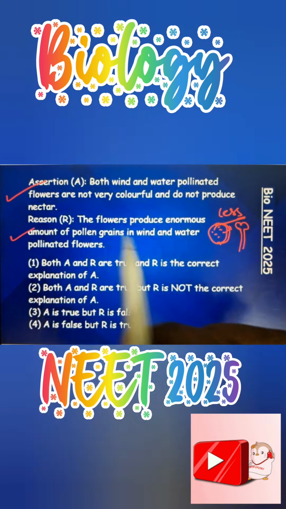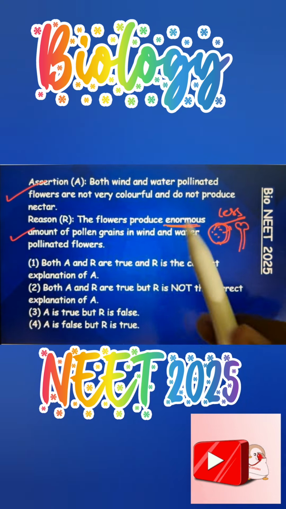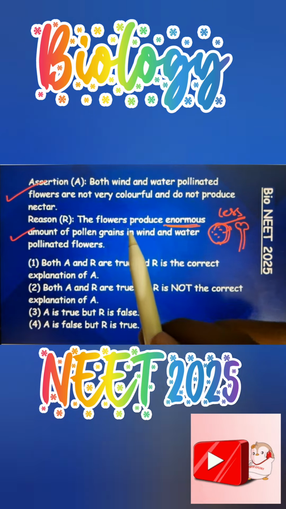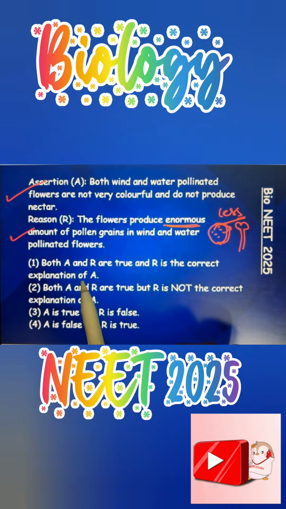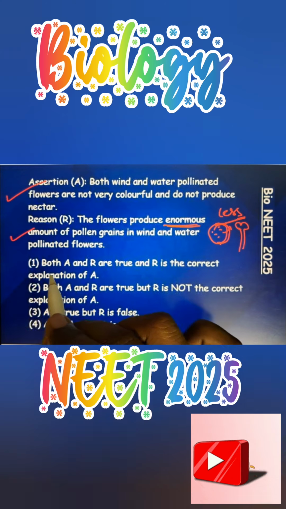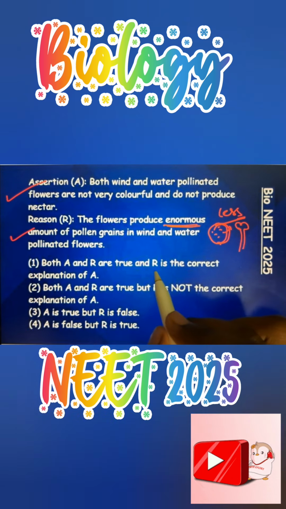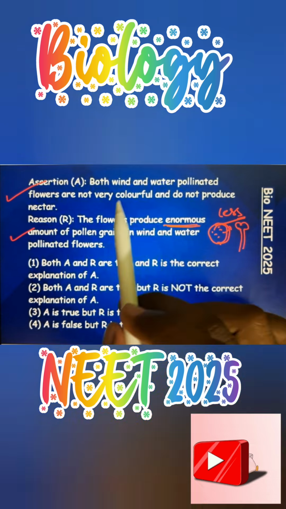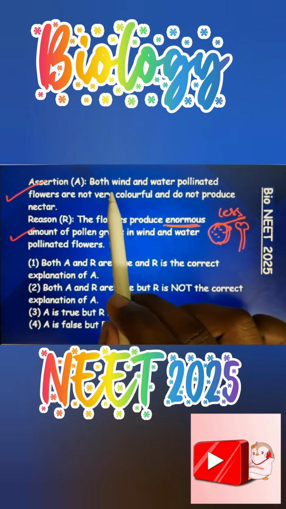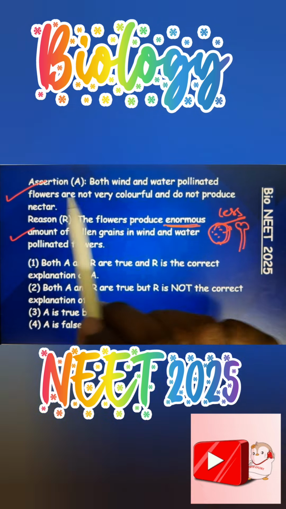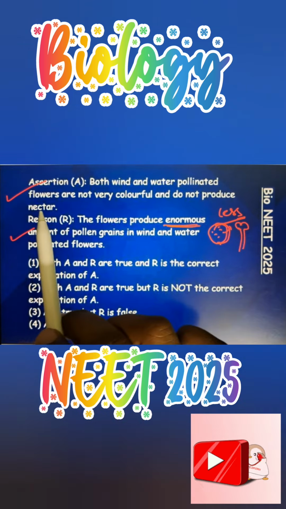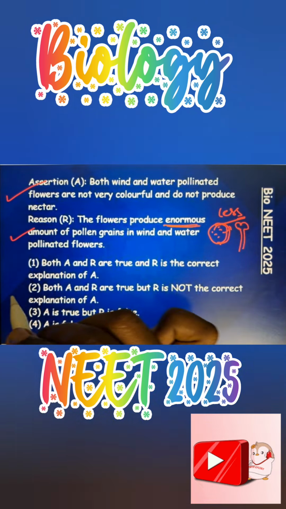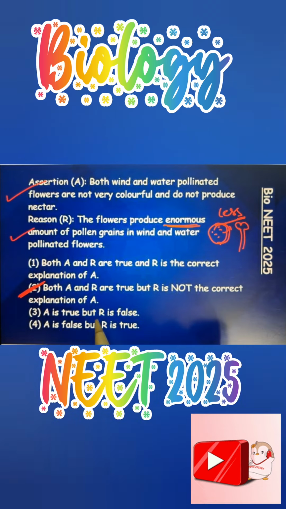And the reason is also correct because a large amount of pollen grains are released in these wind and water plants. But both are correct, so it could be option 1, but here the reason is not the correct explanation of the assertion, because the assertion was telling that both water and wind pollinated flowers are not colorful and do not produce nectar, but the reason is talking about another point. So let's make it answer 2.